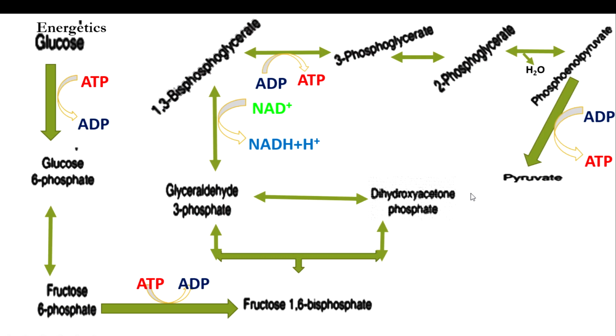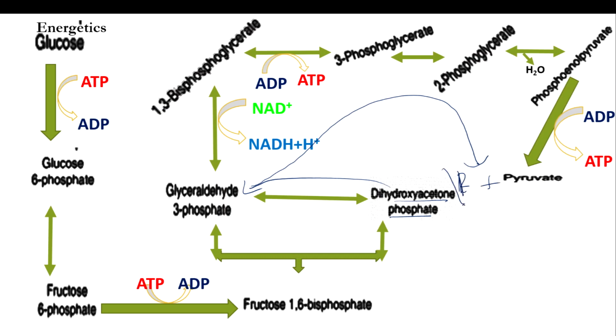And next one is energetics of this glycolysis pathway. What is energetics? Energetics are nothing but what gives you energy by the overall process, right? So we are going to calculate the total energetics of this glycolysis pathway. As I have already mentioned, this dihydroxyacetone phosphate will also convert into glyceraldehyde 3-phosphate, which will also undergo the same reaction, producing one more pyruvate.